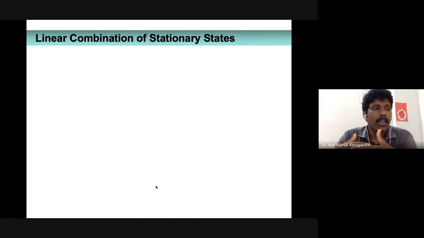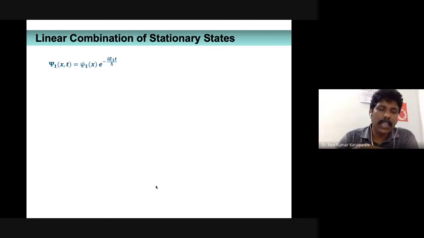So I will give the justification at the end of this topic. For the time being, please accept my statement. If you combine stationary states linearly, can a linear combination of two stationary states be a stationary state or not? That is what I'm trying to explain to you.